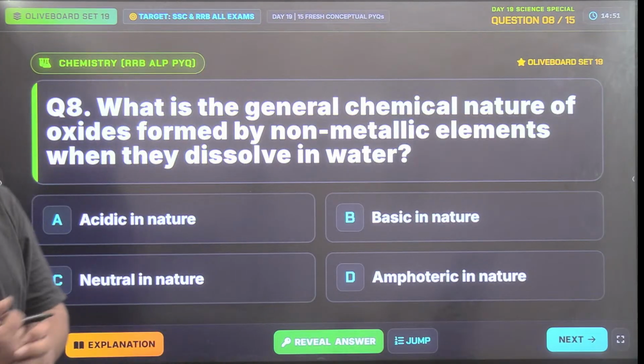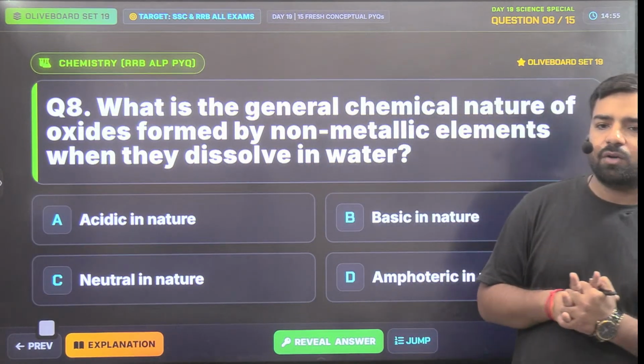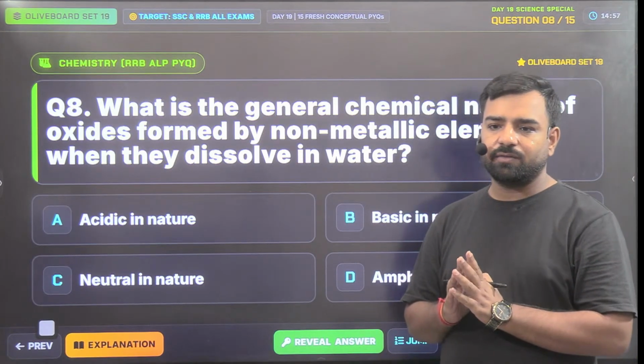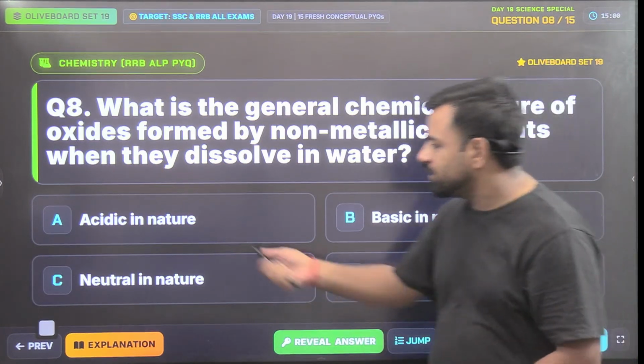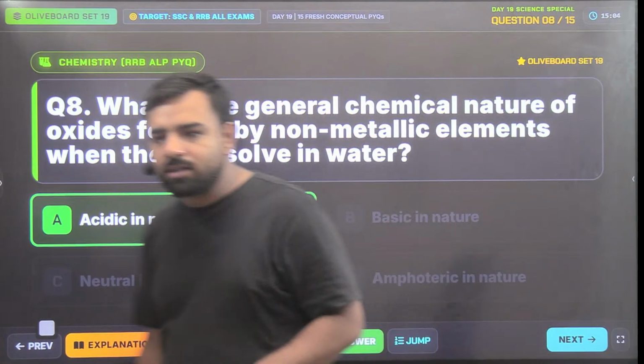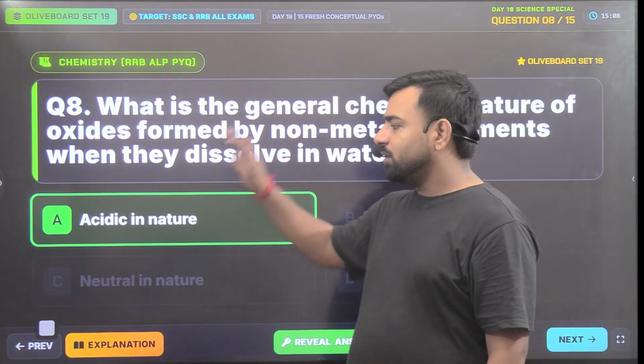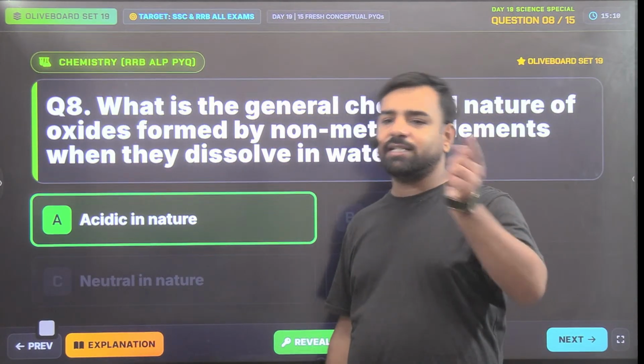Still no answers, guys. Now that's the important one, guys. Whenever it's talking about the non-metallic oxides, they are always acidic in nature. What is it? Always acidic in nature. So here option number A will be the correct answer, and that's very important. Utkarsh, sorry, this won't be B. It's not basic. For non-metallic oxide, that's acidic in nature. For metallic oxides, it will be basic.